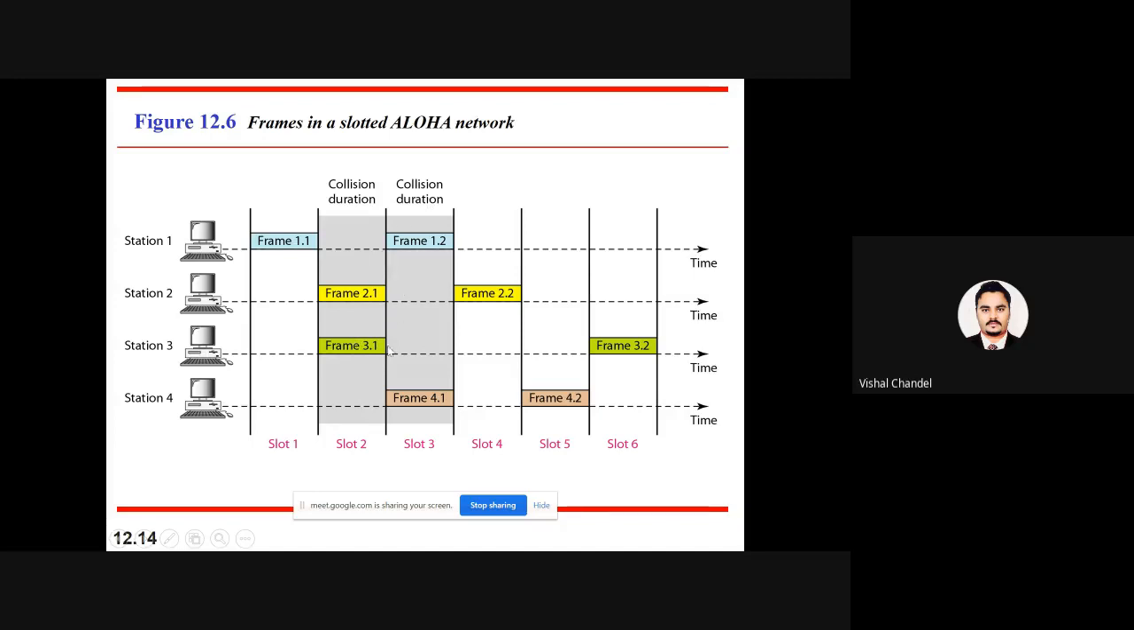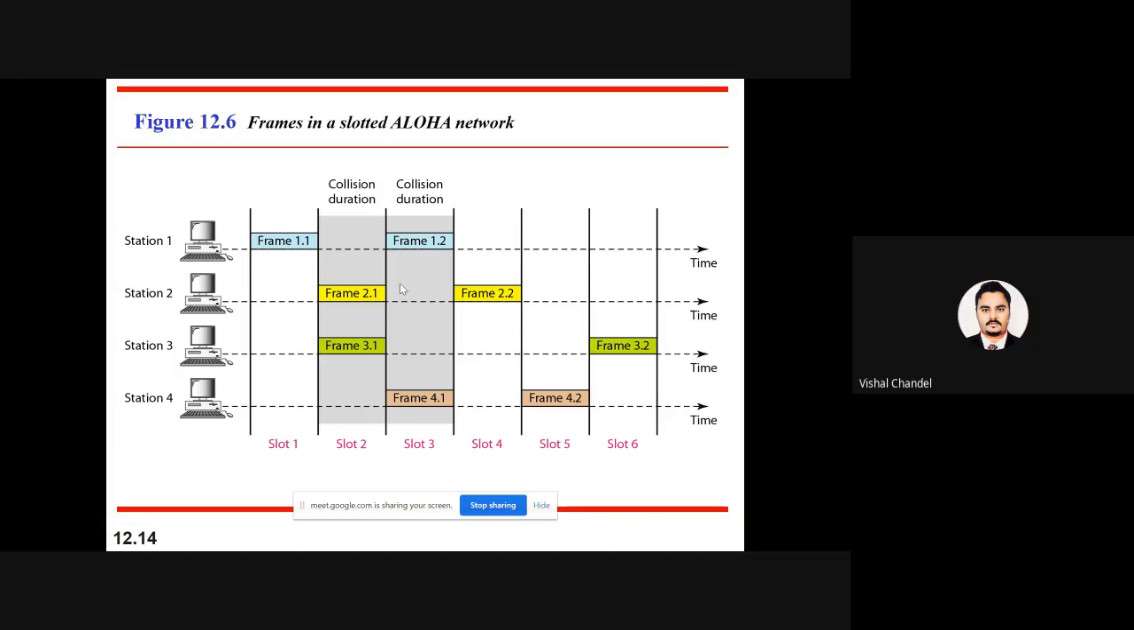So there will be a possibility of the collision. We were not talking about any method of avoidance of the collision, but we know the collision can happen, and we are trying to follow the procedure for the allocation of the channel. That thing we have discussed in the pure and slotted Aloha.